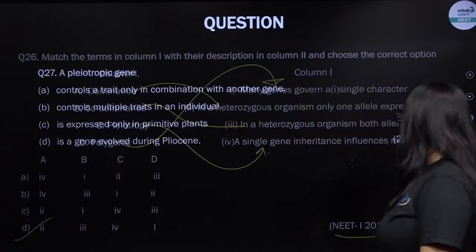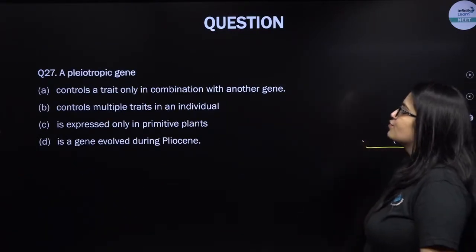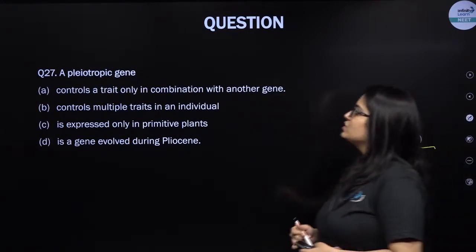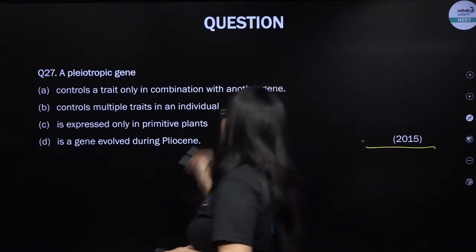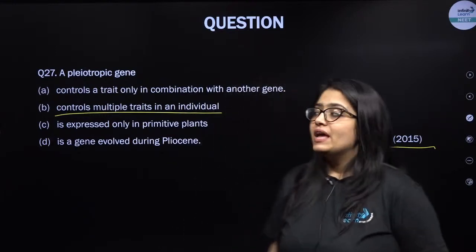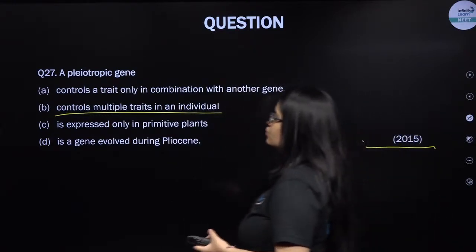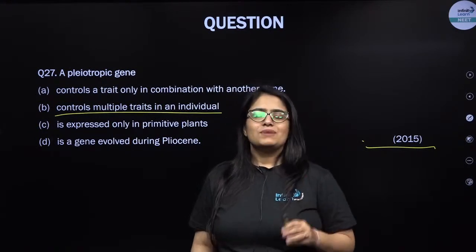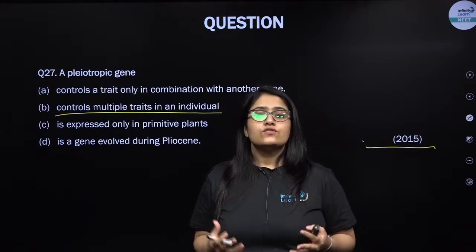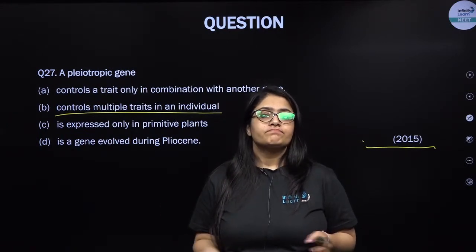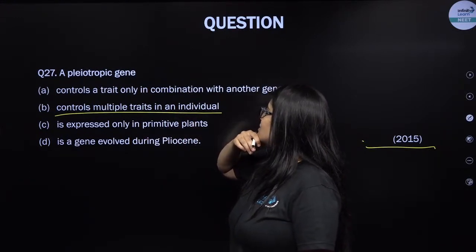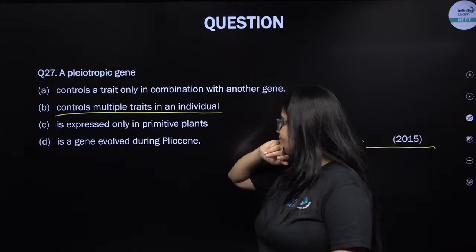Next question was in 2015, a pleiotropic gene. I have already explained, a pleiotropic gene controls multiple traits in an individual. An example of pleiotropy is, my dear students, phenylketonuria. Another example is the gene B present in a pea plant. That single gene B can control the size of the starch grain as well as the shape of the pea seed. Clear?